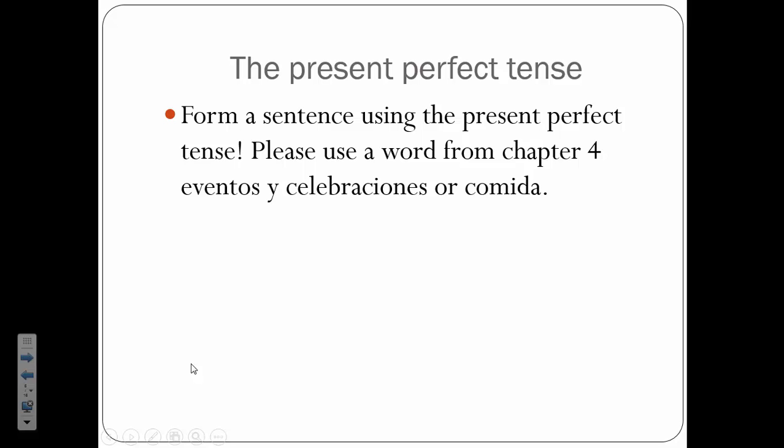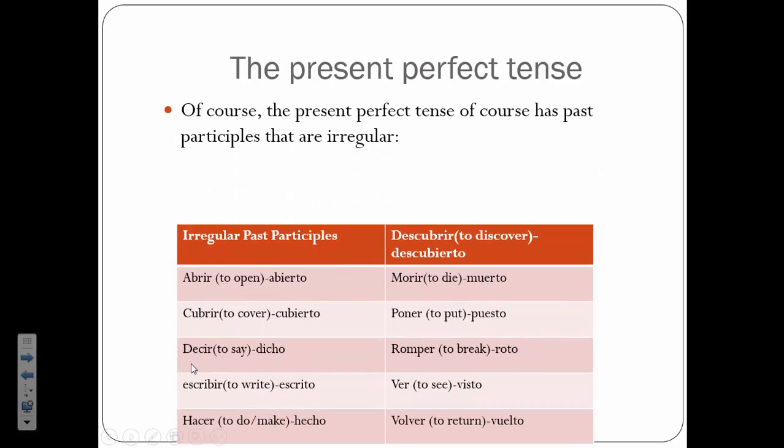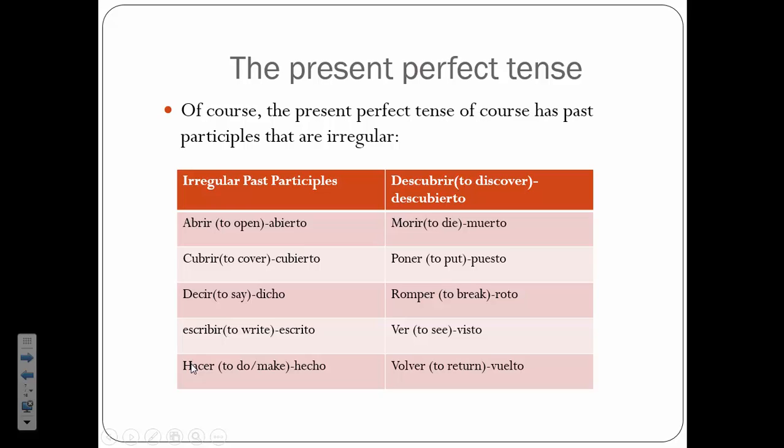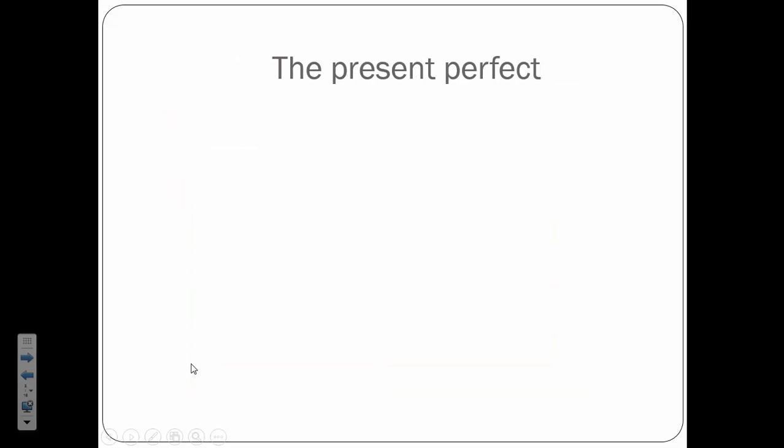Bien. So let me talk a little bit now about some of the irregulars. These irregulars are irregular in the present perfect and also in the present perfect subjunctive that I'm getting ready to talk about. So these are verbs that don't follow the hado, ido rule. They're irregular. So abrir would be abierto, cubrir, cubierto, covered, decir, dicho, said, escribir, escrito, written, hacer, hecho, made, morir, muerto, died, poner, puesto, put, romper, roto, broke, ver, visto, seen, volver, vuelto, returned. These are all irregular ones.